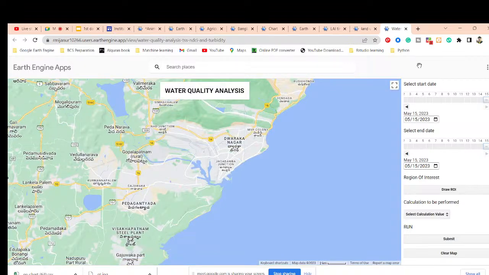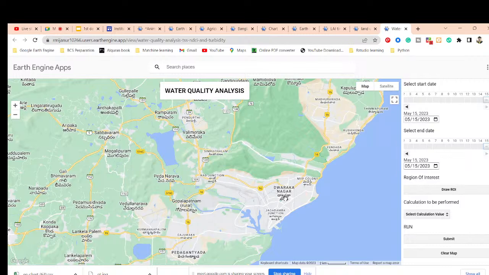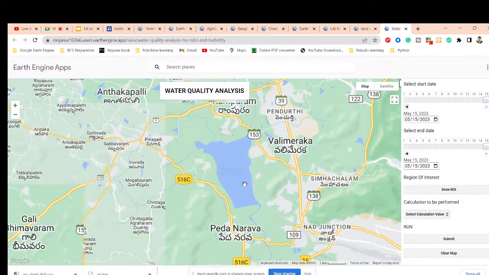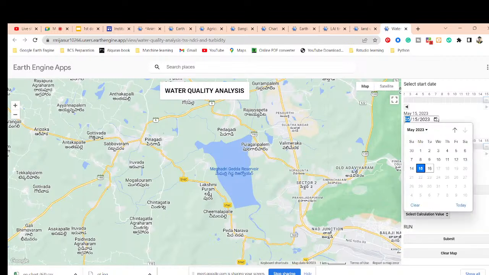Okay, so basically NDVI was all about vegetation, right? So it was easy from the satellite images. Yeah. But for water quality, how do we derive the values? This time we can use the Sentinel-2 satellite images and take the water reflectance value, and then in the backend code we can use different types of calibrated equations and develop this code. Okay, as you can see this time, you can simply set the date slider.